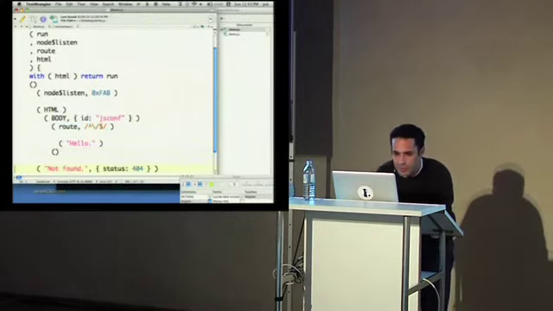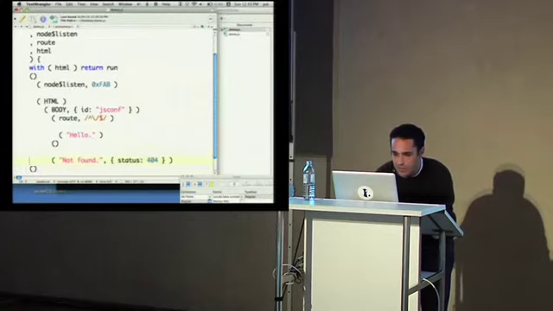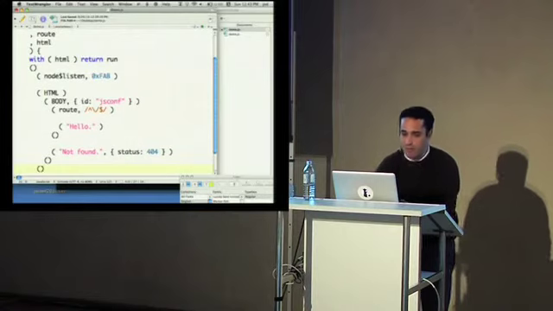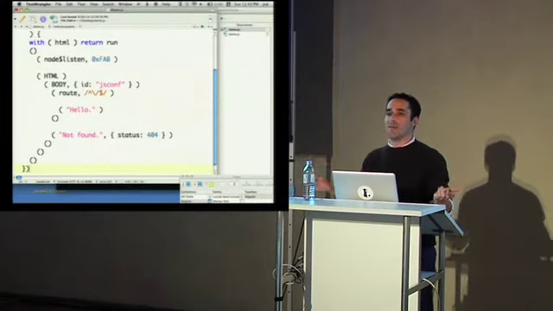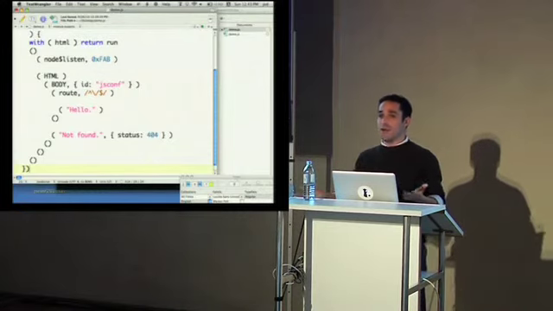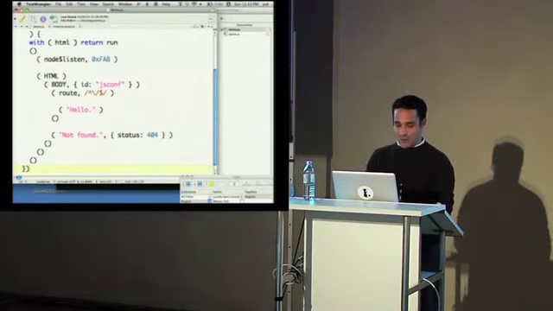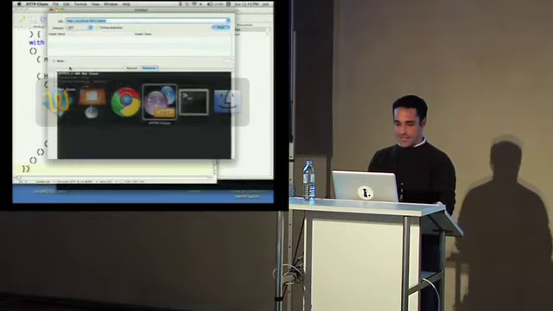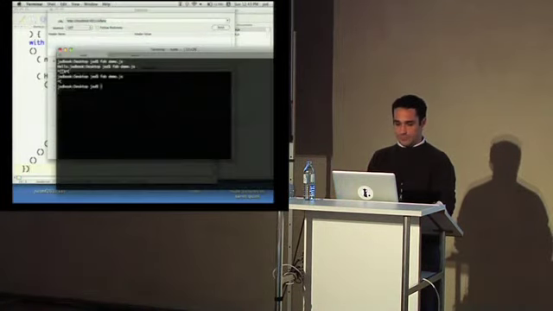Actually, hold on, what do I want to do? I want to put this here too, right? We want this not found to be in there. So basically, instead of having a router in front of your app, your router is your app. Your router is just another app in this chain. You can route anywhere. Of course you can abuse this and your code can look like PHP, but you don't have to. You could put it wherever you want. But the idea is that it's super easy to get started.